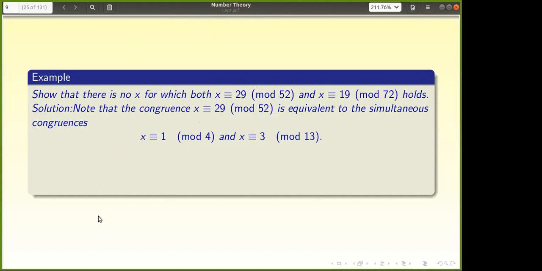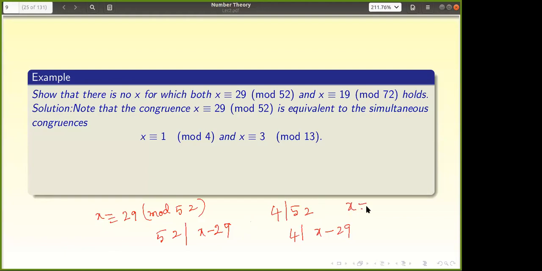What I'm saying is that x is congruent to 29 mod 52. What is the meaning of this? 52 divides x minus 29. But 4 divides 52, and if 52 divides x minus 29, that means 4 divides x minus 29. So x is congruent to 29 modulo 4, but 29 is congruent to 1 modulo 4. So x is congruent to 1 mod 4 finally, right?